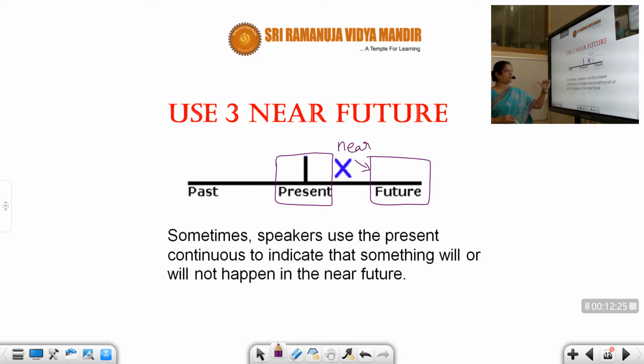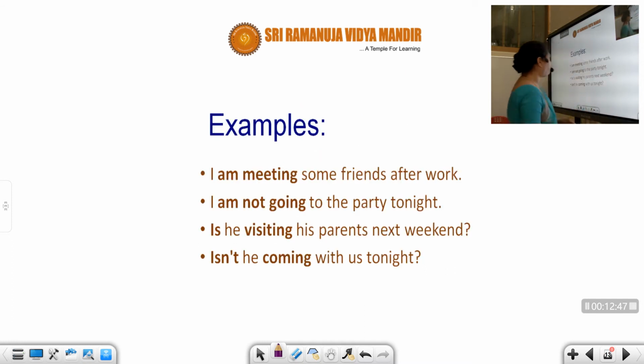Sometimes speakers use the present continuous to indicate that something will or will not happen in the near future. Something will happen or will not happen very close by. Very, very quickly something is going to happen. So when something is very quickly going to happen, then you are going to use present continuous.